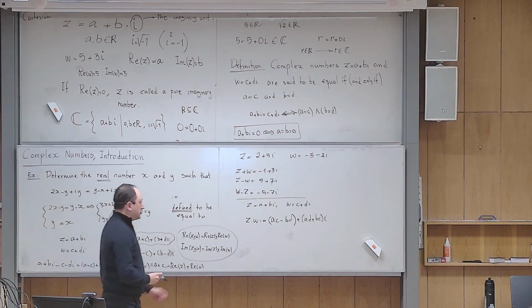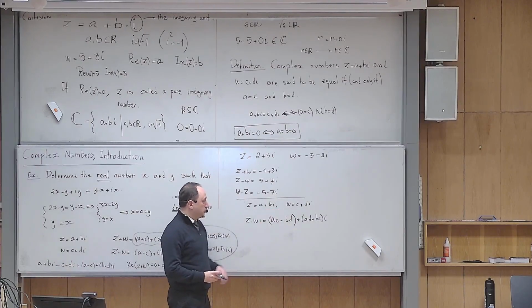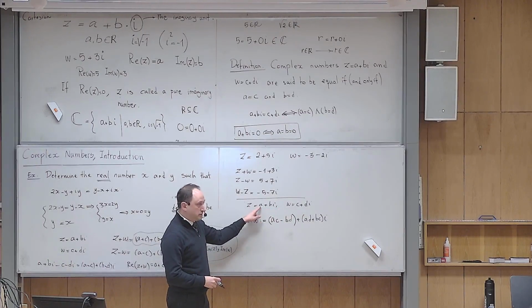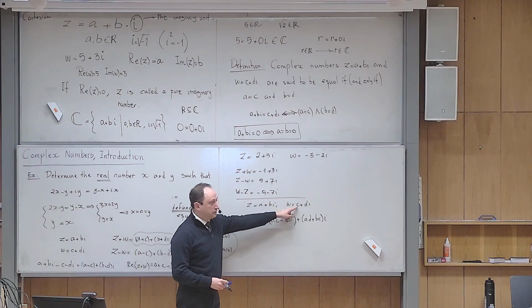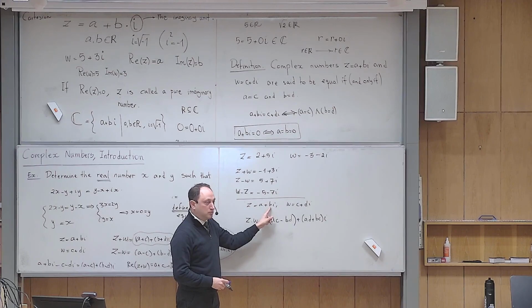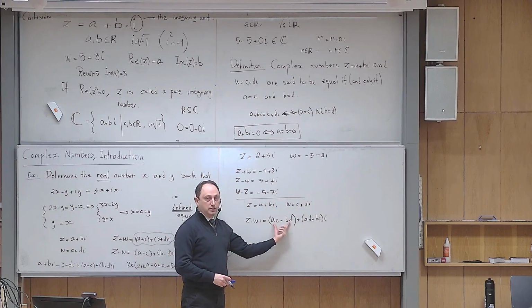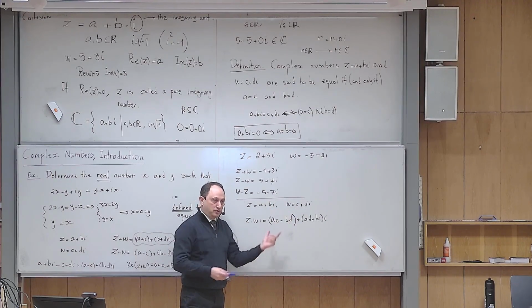So this tells you that if you want to multiply two complex numbers, take the real part of this, multiply it by the real part of that, and subtract the imaginary part of this multiplied by the imaginary part of that, and put it as the real part.